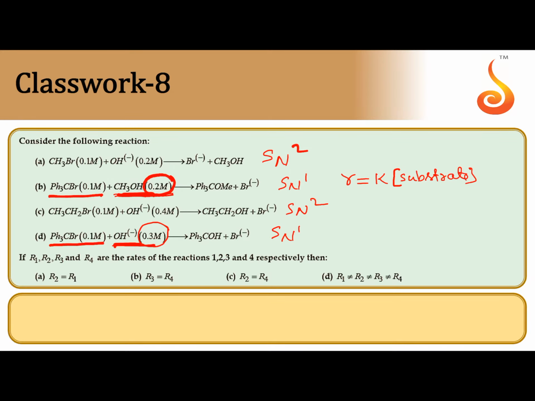That's why with respect to 2, rate of reaction is mentioned as R2. With respect to 4, that is option B, D, rate of reaction is mentioned as R4. So R2 is equal to R4 since they are SN1 mechanisms. In options A and C, they are SN2 reactions. The rate of reaction depends on the concentration of both substrate as well as attacking nucleophile. So here the correct option is C.